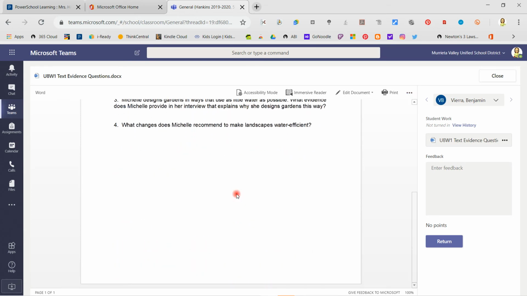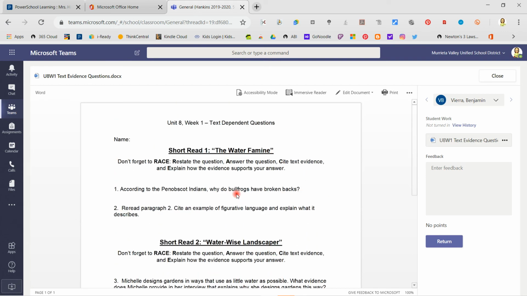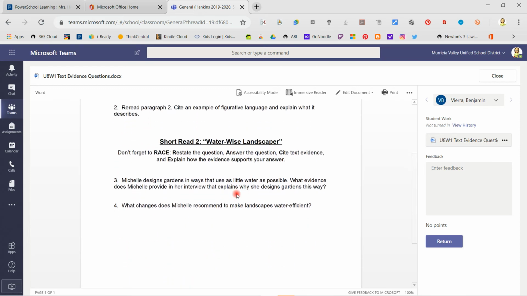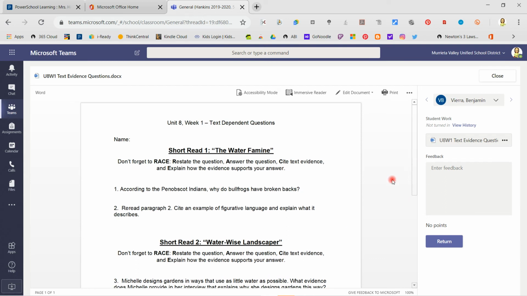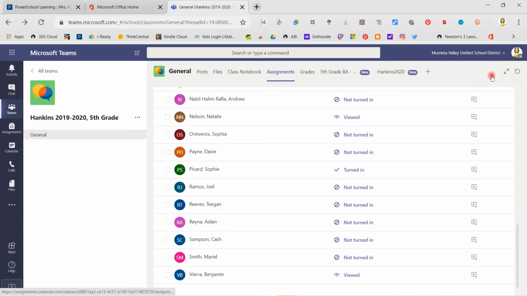So when you're ready, okay, this is my return button because I can write feedback over here. On your screen, I was looking for view as student.